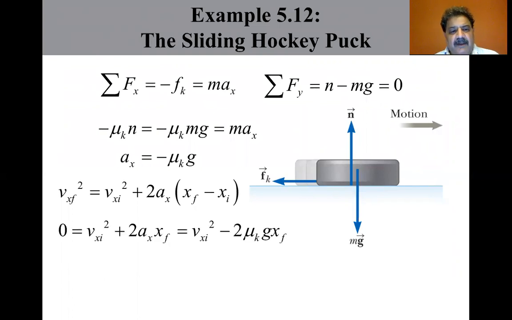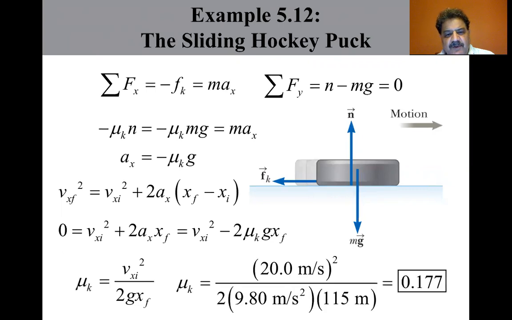So we solve for the coefficient of kinetic friction, and mu sub k equals V sub x i squared over 2g x final. We substitute numerical values. Mu sub k equals 20 meters per second squared divided by 2 times 9.8 times the distance, 115 meters. We get 0.177 is the coefficient of kinetic friction.